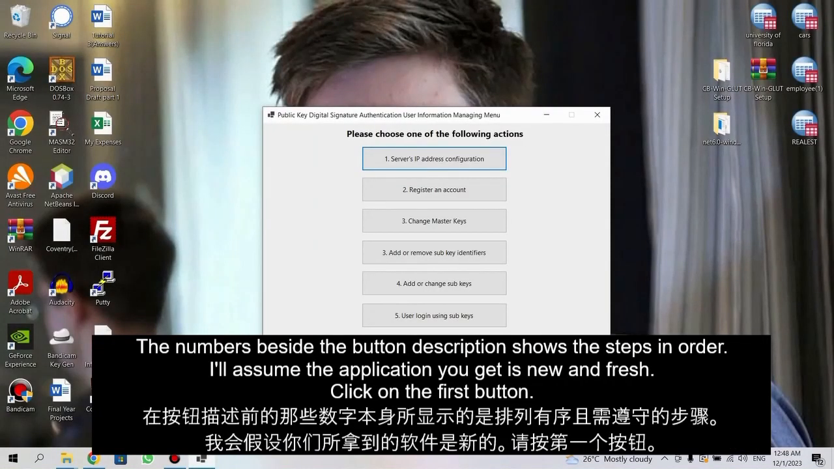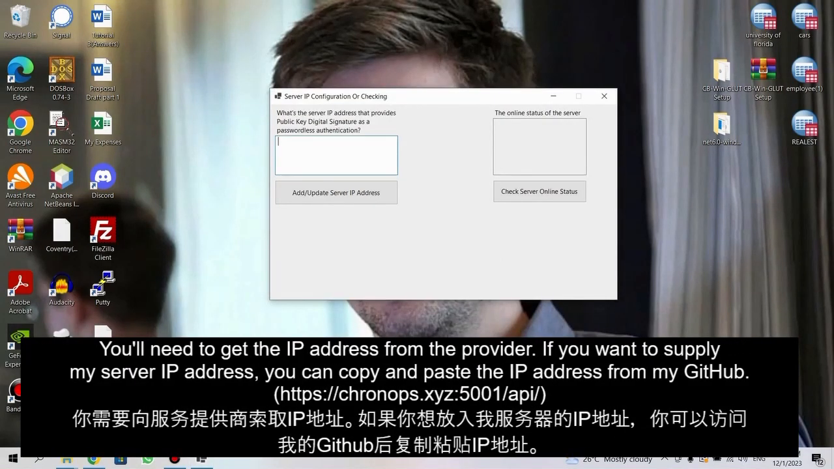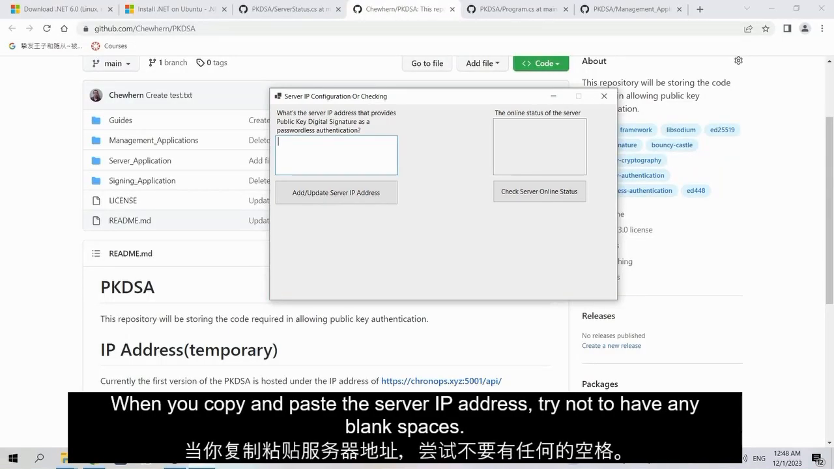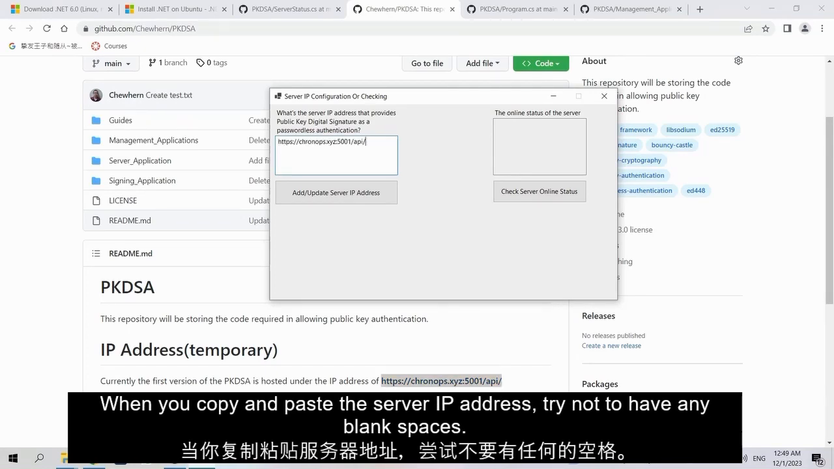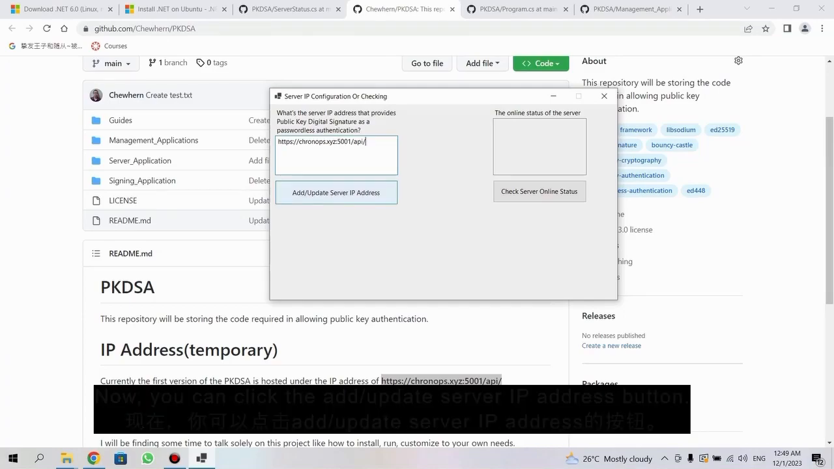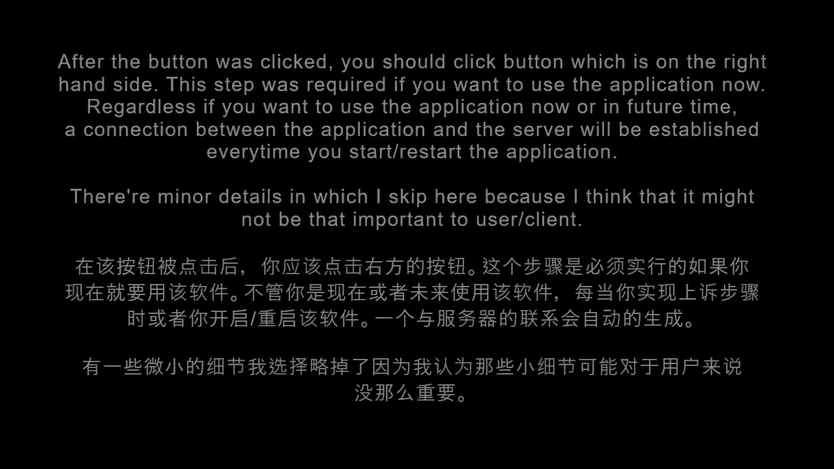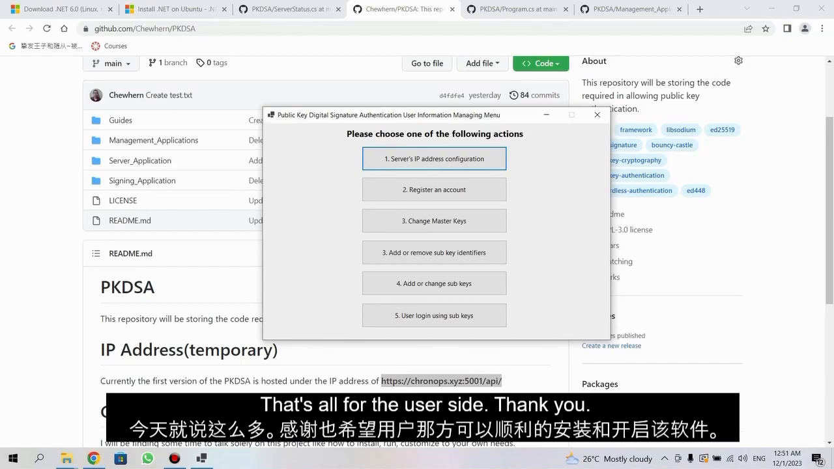I'm assuming that when you get this application, it is fresh and new. So, click on the first button. This IP address here, you need to get it from the provider. This whole IP address, if possible, try not to have any unwanted spaces. That is how you should do it. You can click on the add or update IP address button. That's all for the user side.